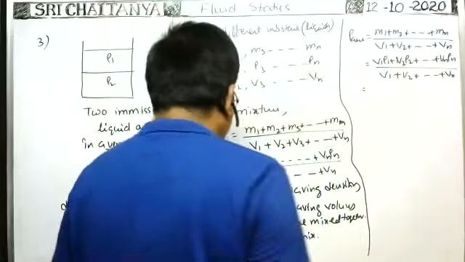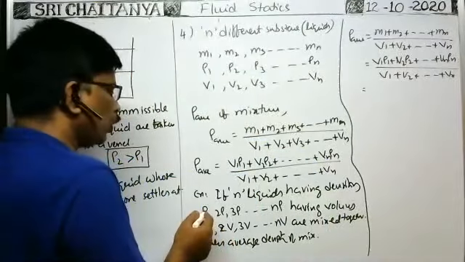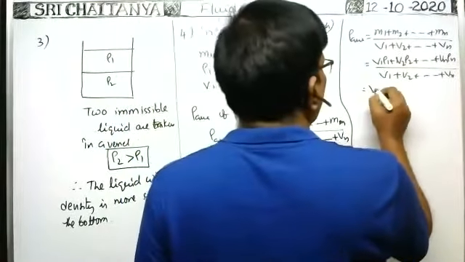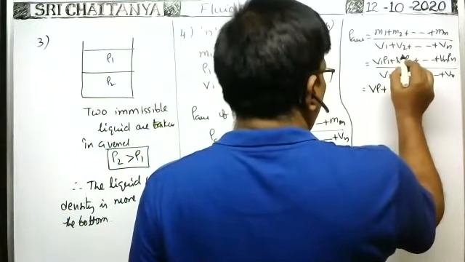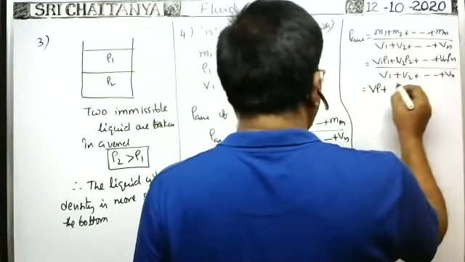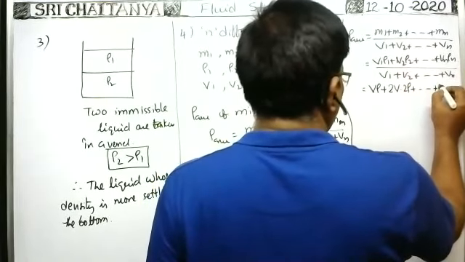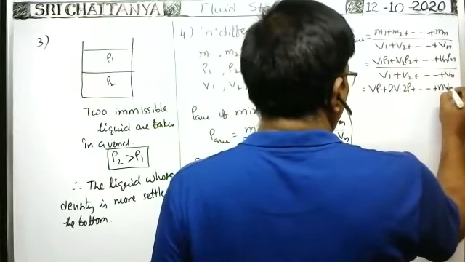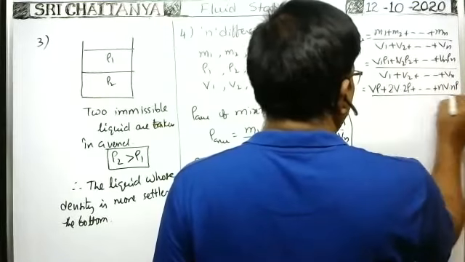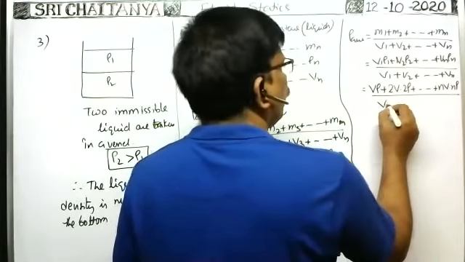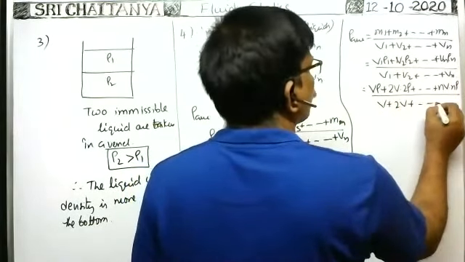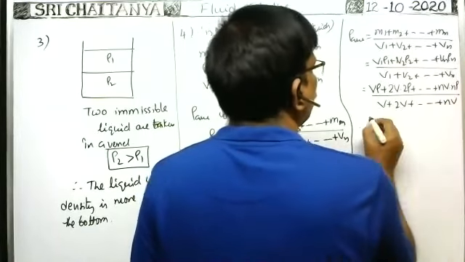So we substitute the data. V1 means V, rho 1 means rho. So V rho plus V2 rho 2, which means 2V into 2 rho, plus and so on, nV into n rho, whole by V plus 2V plus and so on nV.